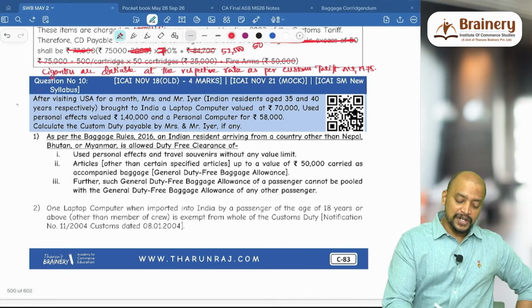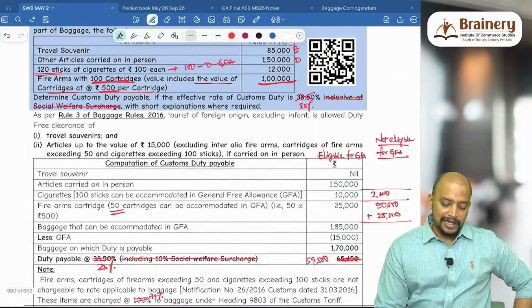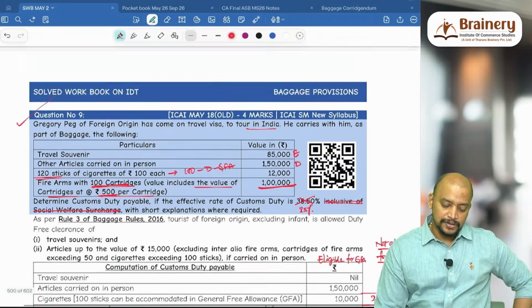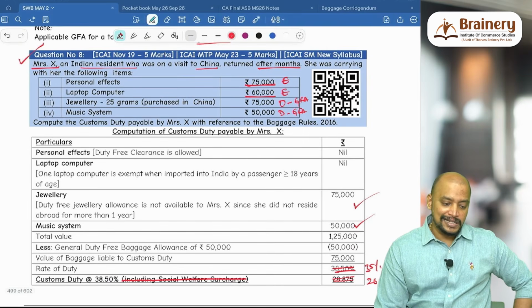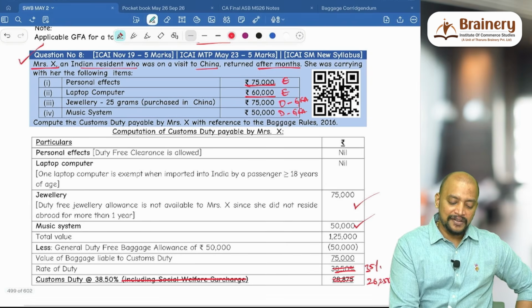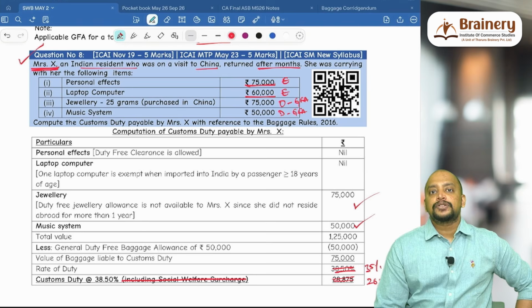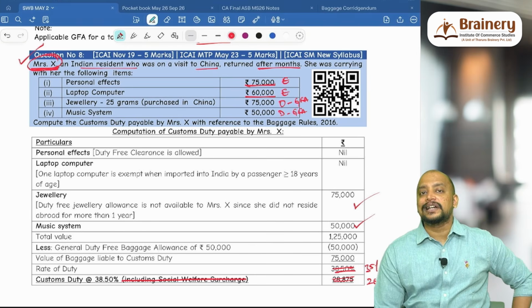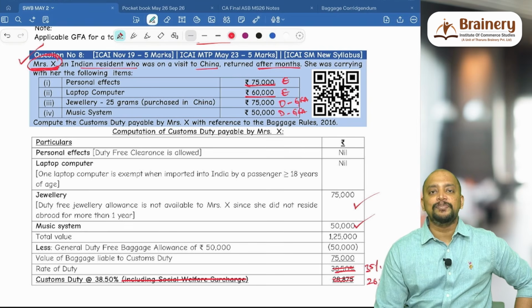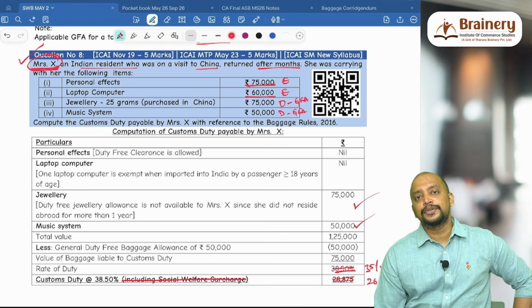Next, question number 10. What if, with respect to a laptop, nothing is given? In the previous question, for the laptop nothing was given, like age less than 18 or more than 18. Should I take it as exempted? Mrs. is given. In India, the legal age for marriage is more than 18, so Mrs. X is given, that's why we are taking greater than 18. Somewhere like this a clue will be given. If nothing is given, you take the assumption of more than 18 years and you write the exemption.